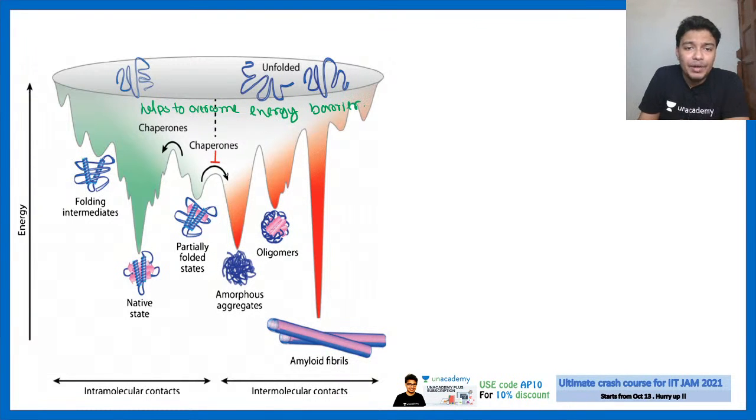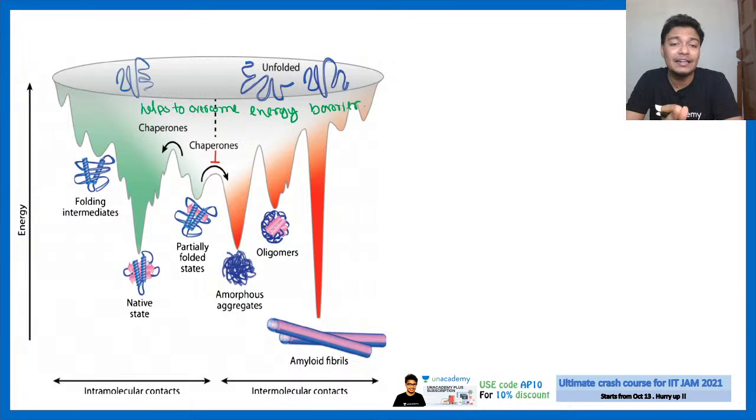Chaperone also helps in refolding. Let's say a protein, due to some mistake or chance, is misfolded. What chaperone would do inside the cell is try to refold that protein back to the native conformation. Now, there are many irreversible states where, once you reach there, even chaperone or the chaperone-associated proteins or helpers can do nothing, and those are amyloid fibrils or oligomers, amorphous aggregates.